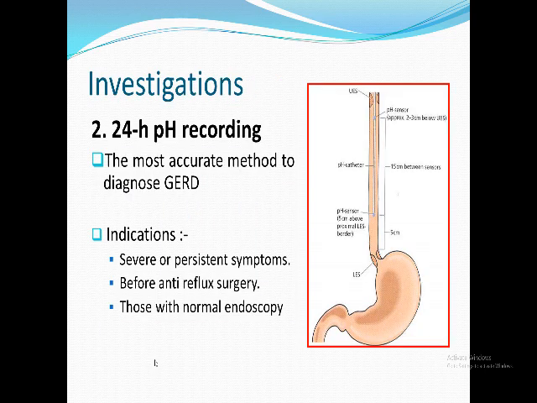The second investigation is 24 hours pH monitoring. This is the most accurate and academic method to diagnose GERD. To diagnose GERD, I have to show that there are frequent reflux episodes, and that this is responsible for the symptoms. How am I going to do that? We insert a probe here to measure the pH in the lower esophagus, and I leave it for 24 hours.